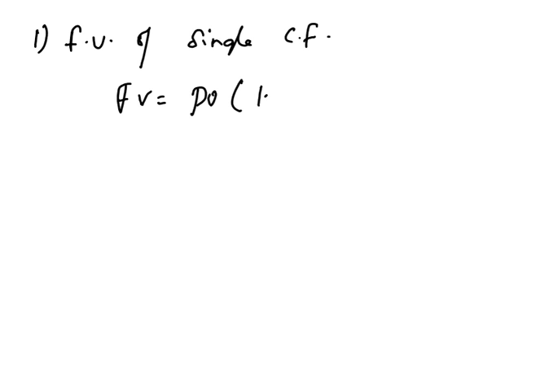First is the future value of a single cash flow. I already gave one example for this, calculated by S equals P into 1 plus R for 1 year. If it is for more than 1 year, then future value equals present value into 1 plus R to the power of T, where R is the interest rate and T is the time period for which the compounding is done. But this is only for discrete intervals, where the interest is calculated after a year, semi-annually, once every 6 months, quarterly every 3 months, or monthly.